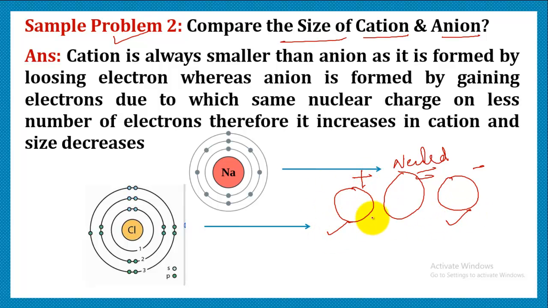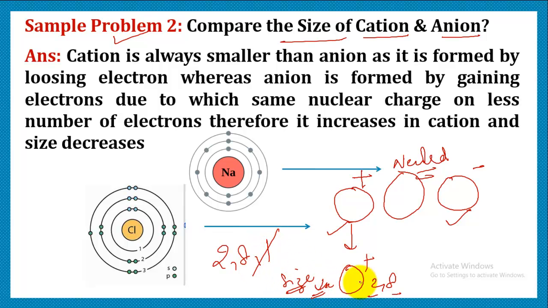If somebody loses an electron, it acquires a positive charge. If I talk about sodium, the configuration for sodium is 2, 8, 1. If it loses one electron, it becomes 2, 8, the charged electropositive ion. As it has lost its complete shell, obviously its size will decrease. It will be smaller in comparison with its own atom. That means if we compare the size of sodium and the sodium cation, the cation is going to be smaller because it has actually lost one complete shell.